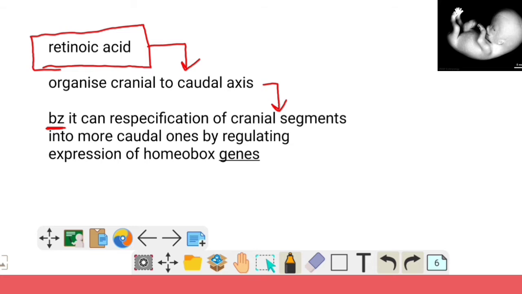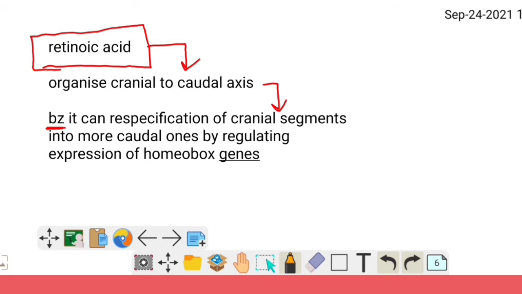Along with these factors, we have a major role of retinoic acid during the neurulation process. Retinoic acid is derived from vitamin A, that is retinol. It organizes the cranial to caudal axis because it can re-specify the cranial segments into more caudal segments by regulating the expression of the homeobox gene. Homeobox genes are responsible for development and growth at the genetic level.